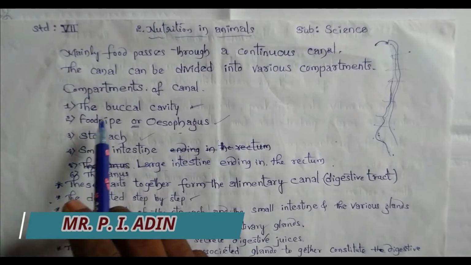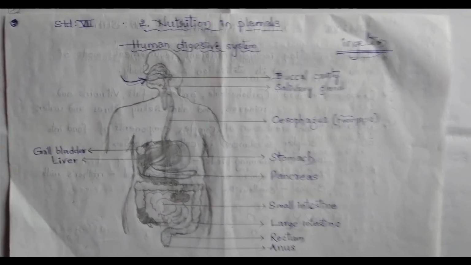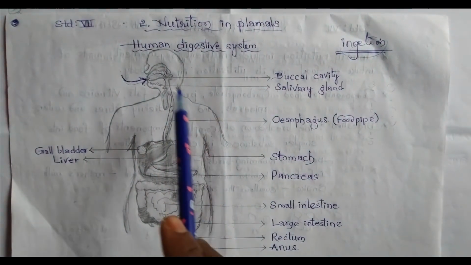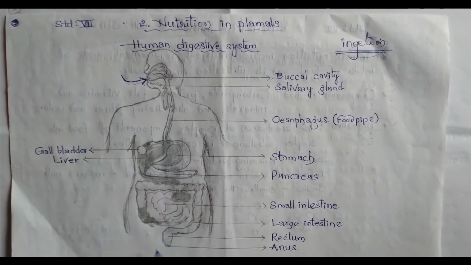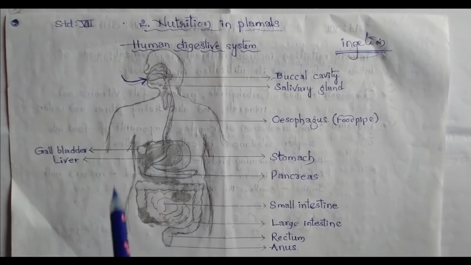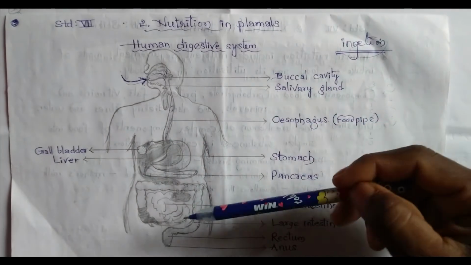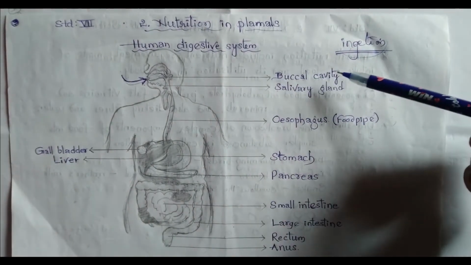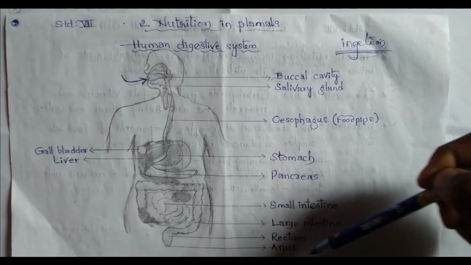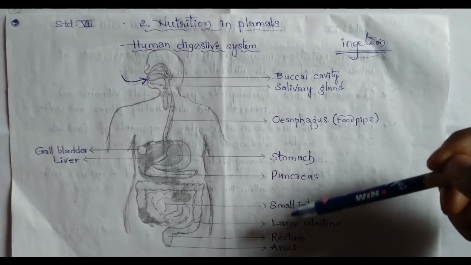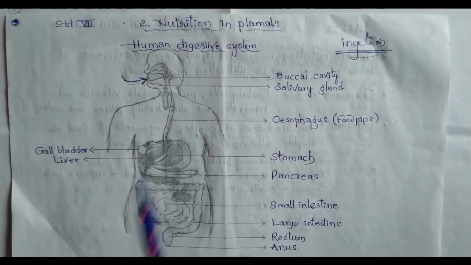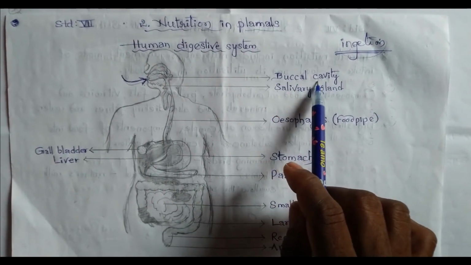First we will go to the buccal cavity. Children, can you see the picture? It is the human digestive system. Which organs work in the body to digest food? It is there in your textbook also. In this I told the buccal cavity, esophagus, stomach, small intestine, large intestine and anus. These are the main compartments of the canal. Now we will study first the buccal cavity.